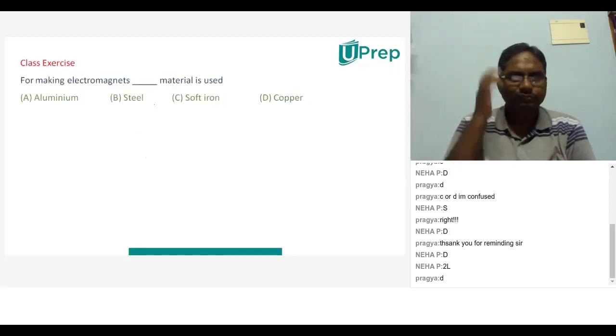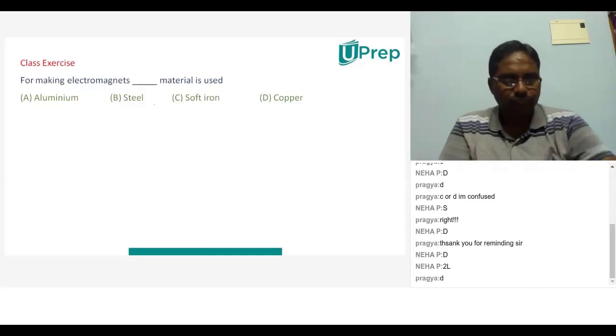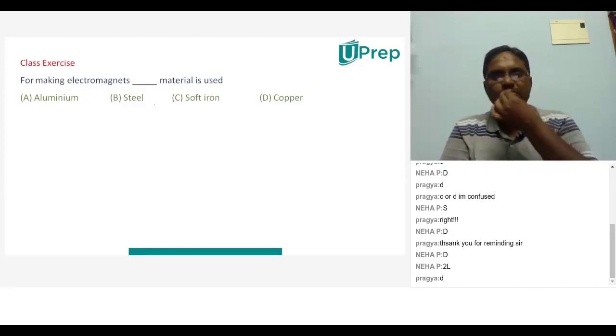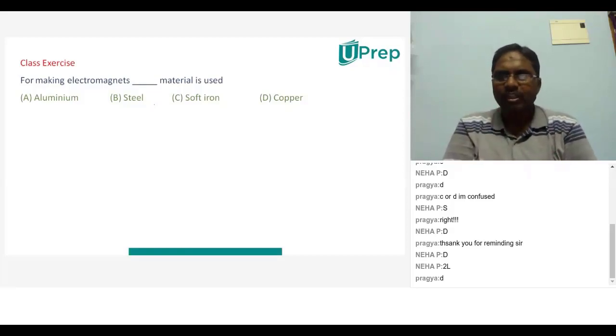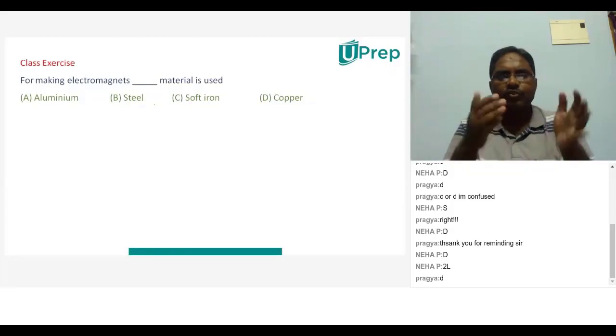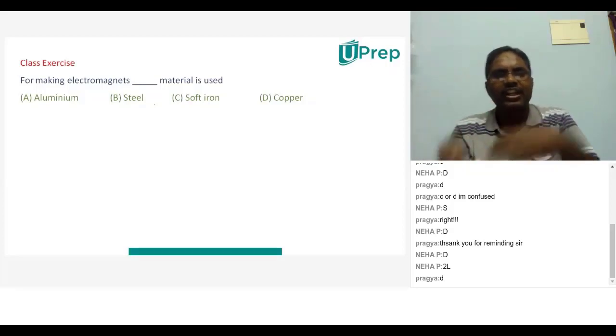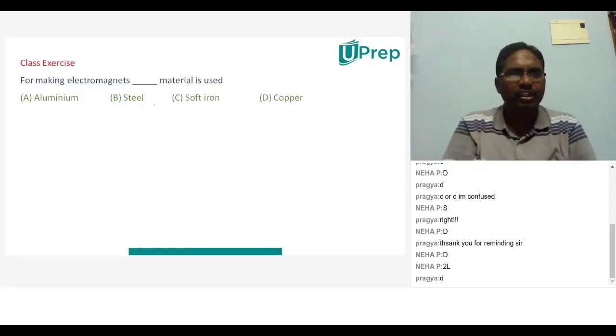Because it can rapidly become a magnet, and also rapidly it demagnetizes. Right. So an electromagnet is a pure temporary magnet, and it has to very quickly magnetize and very quickly demagnetize. That's why we use soft iron.